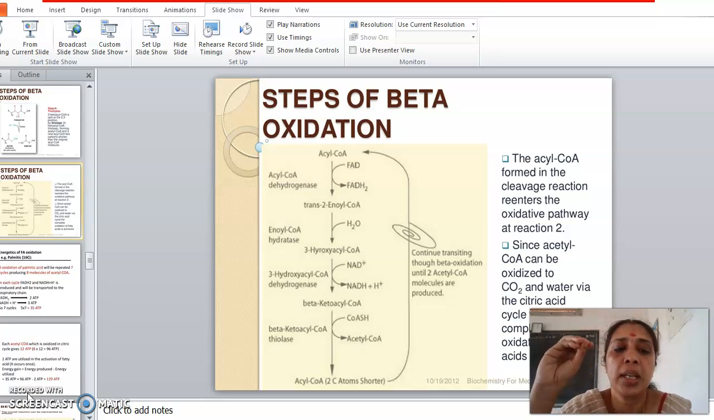Okay, so there is a bit more to be taken under fatty acid oxidation, and that is the oxidation of unsaturated fatty acids, right? So what's the difference between a saturated fatty acid and an unsaturated fatty acid? Saturated fatty acids are those fatty acids which are not having any double bonds in their structure. What are unsaturated fatty acids? Unsaturated fatty acids are those fatty acids which are having double bonds.